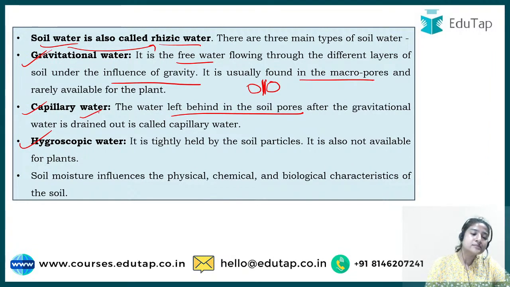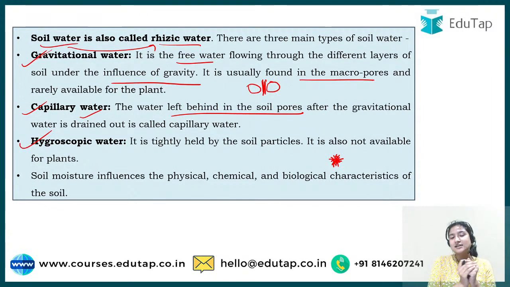Okay, next is hygroscopic water. This is another kind of water present in soil. It is strongly attached to the soil particles, due to ionic exchange. So this water is strongly attached to the soil, so it is not available for the plant to use.